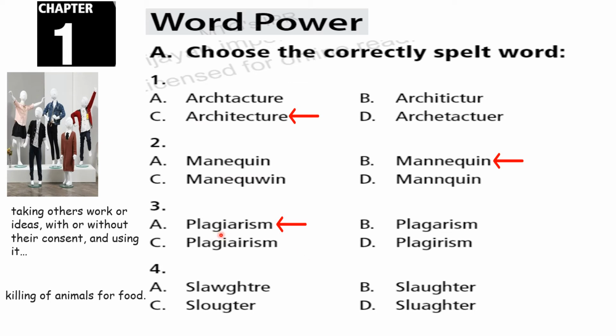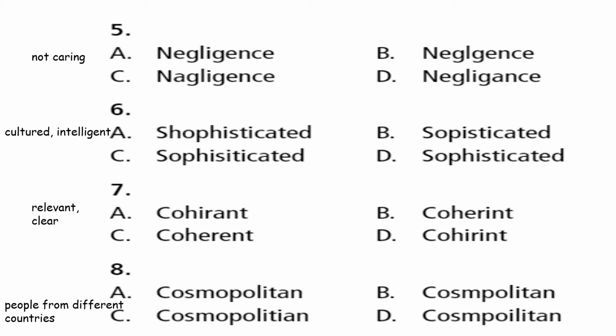Yeah, plagiarism. Okay. Now fourth one, the pronunciation goes like this: slaughter. Slaughter, right? The meaning is killing of animals for food. I guess you might have heard this word. Okay. If not, learn now. This is slaughter. Killing of animals for food is the meaning. So now which is the correct spelling for slaughter? Very good. See here, slaughter. Clear?